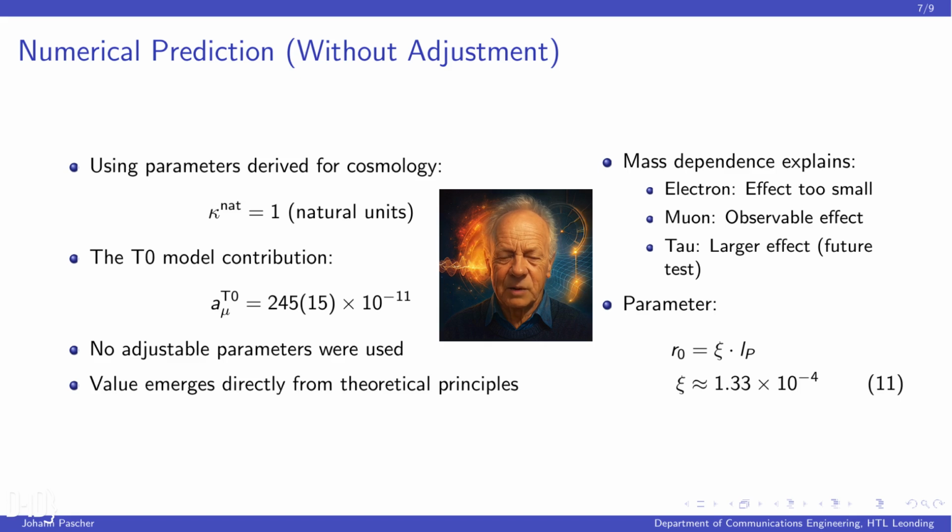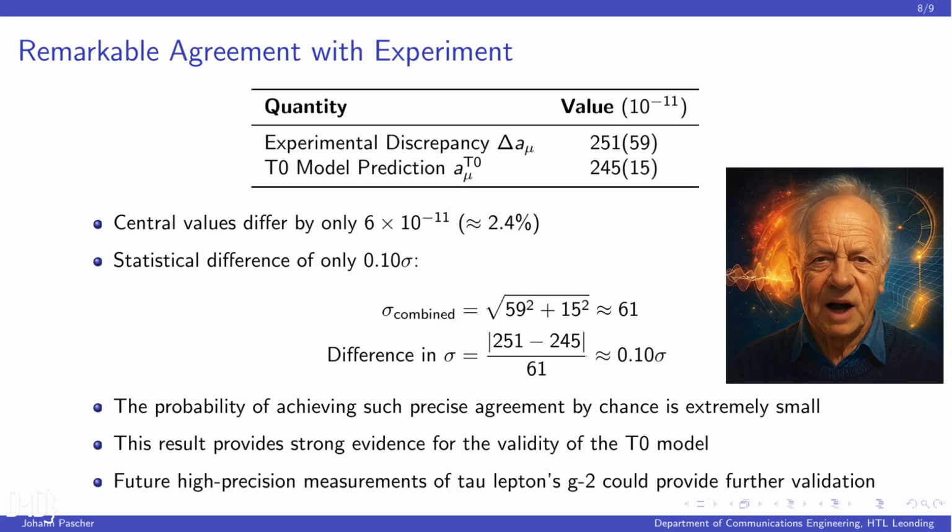Let's look at the numerical prediction. Using exactly the same parameters derived for cosmological phenomena, the T0 model yields a contribution of 245 times 10 to the minus 11. This value emerges directly from the fundamental principles of the theory, without any parameters being adjusted. The quadratic mass dependence explains why the effect is too small to measure accurately for electrons, significant and observable for muons, and predicted to be even larger for tau particles, representing a potential future test. The agreement with experiment is remarkable.